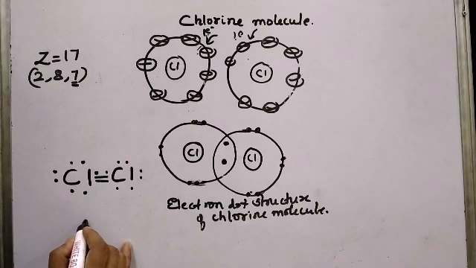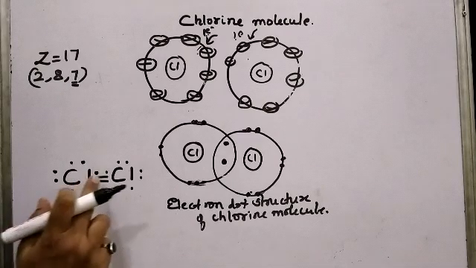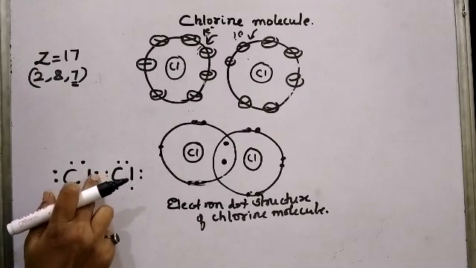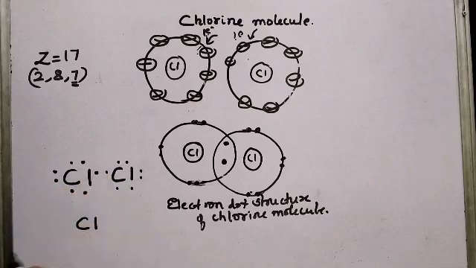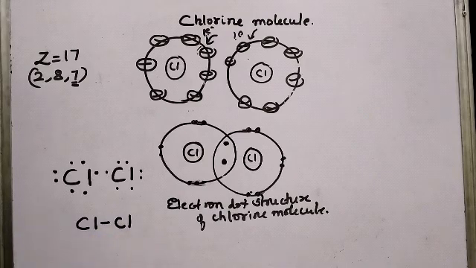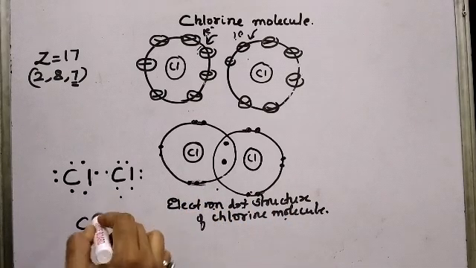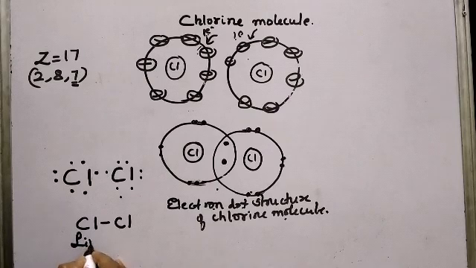And as I said, whenever sharing of electrons takes place between two combining atoms, a covalent bond is formed. So how many pairs of electrons are shared between the two chlorine atoms? One pair, and therefore a single covalent bond will be formed between the two chlorine atoms. So if you are asked to draw the electron dot structure of chlorine molecule, you can draw with the circle or you can draw without the circle also. And this is the line structure of chlorine molecule.